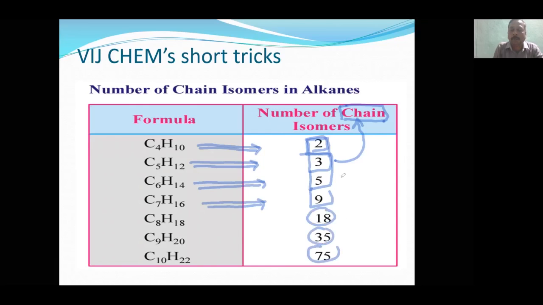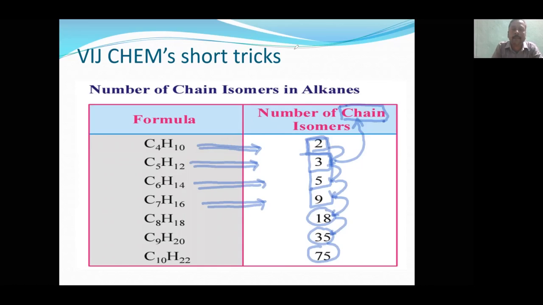There is no regular variation. It is not like that if I add 1, you will get this. See here, the difference is of 2, and here the difference is of 4. Here the difference is 9, here the difference is again 17. Like that, there is no regular variation. So you have to make all possible isomers, then only you will come to know. So the better thing is you can remember this, so you save time without losing accuracy.